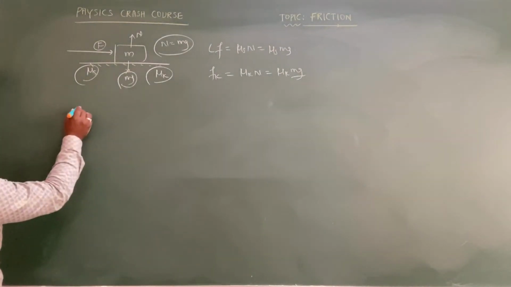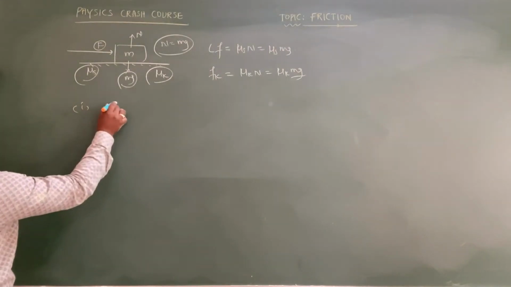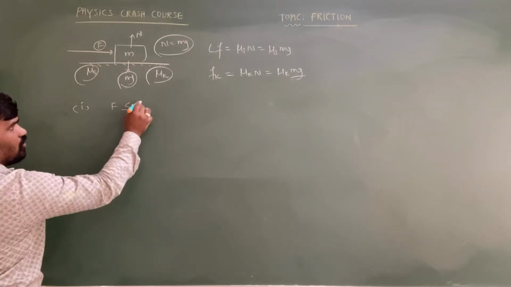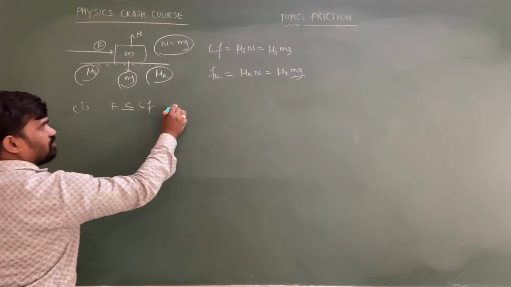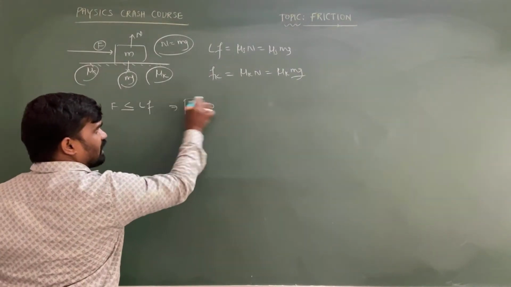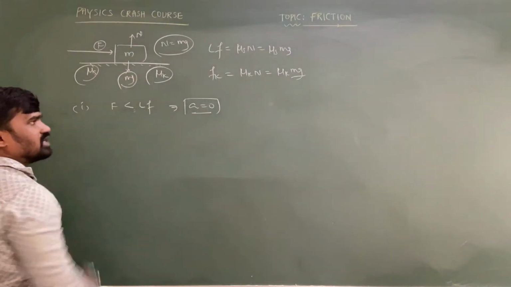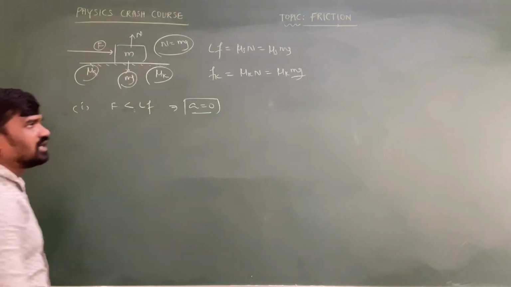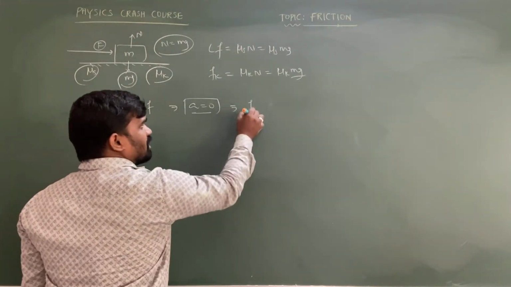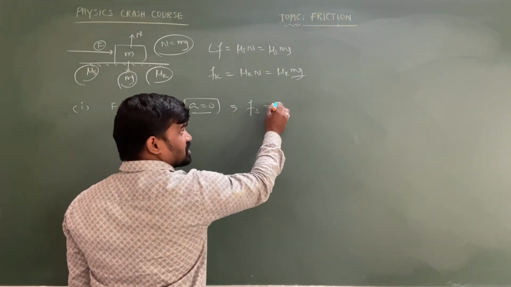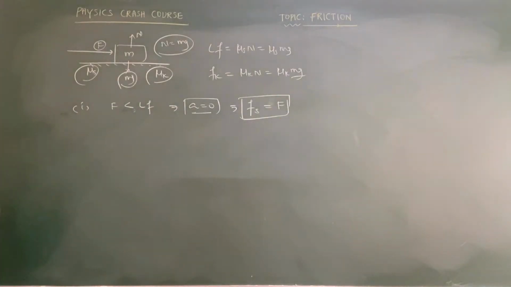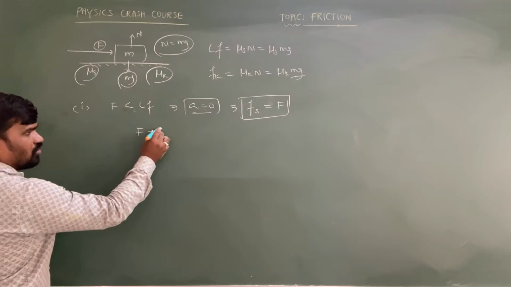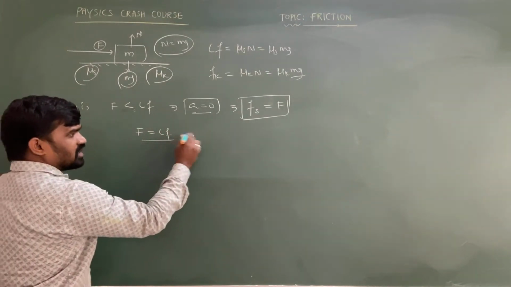So now, suppose there is a case. The first case I am taking is that applied force is less than or equal to limiting friction. If applied force is less than limiting friction, then the object has no acceleration. At that time, only static friction exists. That static friction is equal to the applied force itself, we can write. Suppose applied force equals limiting friction, then the object starts to slide.